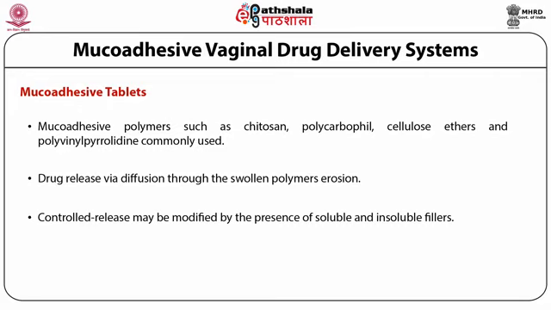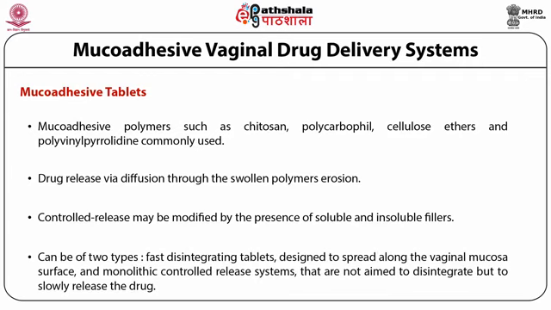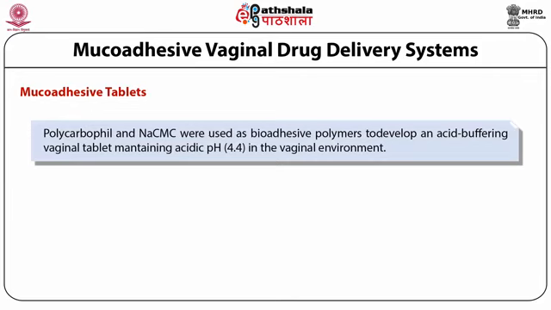The tablets which are formed for the insertion in the vagina can primarily be of 2 types. We can have fast disintegrating tablets which are designed to spread along the vaginal mucosal surface, and monolithic control release systems that are not aimed to disintegrate but to slowly release the drug. Polycarbophil and sodium carboxymethyl cellulose are used as bioadhesive polymers to develop an acid buffering vaginal tablet maintaining an acidic pH in the vaginal environment.